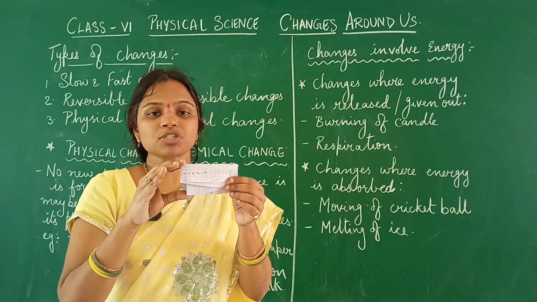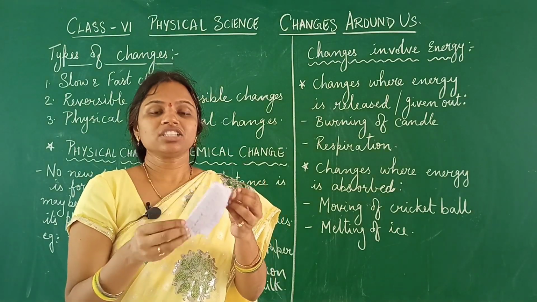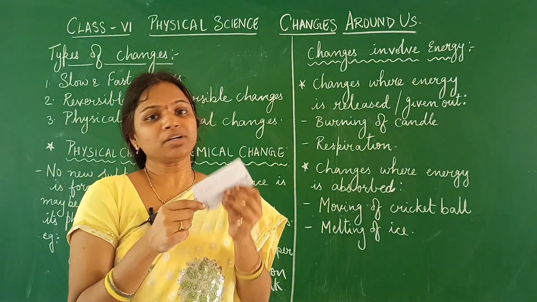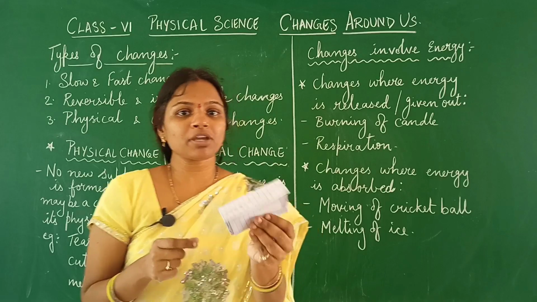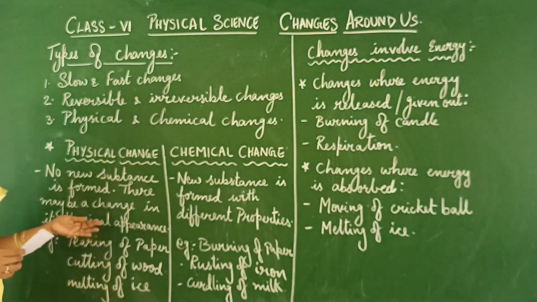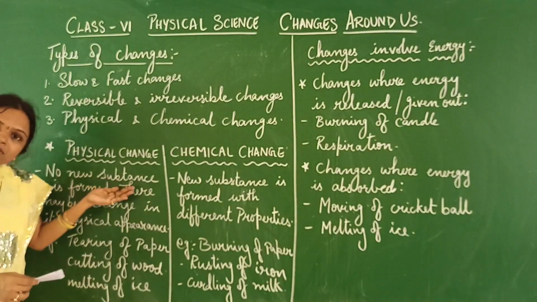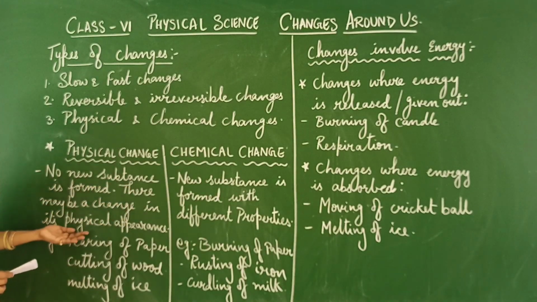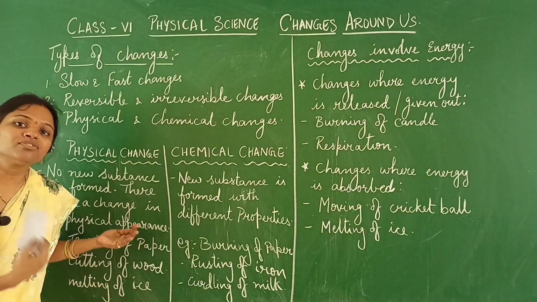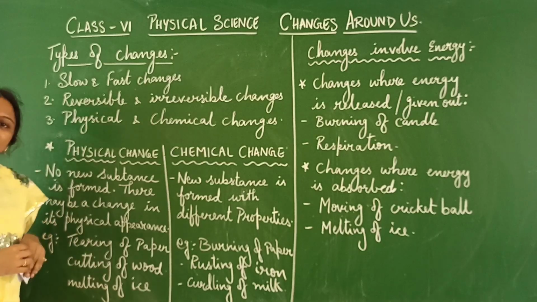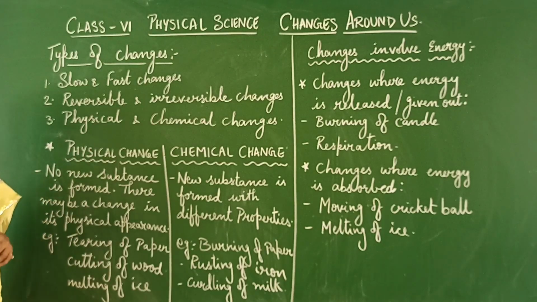It has become smaller in size and the shape, earlier it was in square shape and now it has become a rectangular shape. So, physical appearance of this particular paper has changed. Such a change where no new substance is formed and the change where you can see a change in the physical appearance, such type of changes are called as the physical changes.